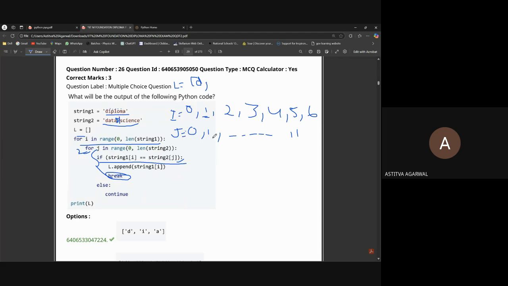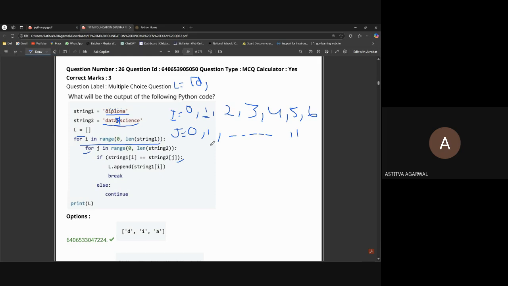J will continue with its one, so it will check is D equal to A? No. Is D equal to T? No. It will come till this D, and when this D is also true, it will add another D, then there will be duplicates in the list. So to avoid this, we just use the break statement. If one of the strings is same, then we can append in the list.